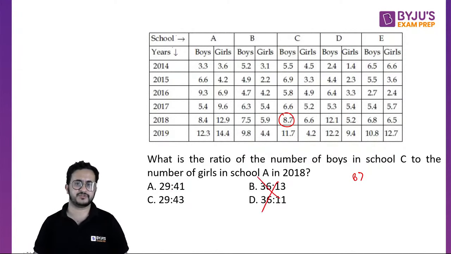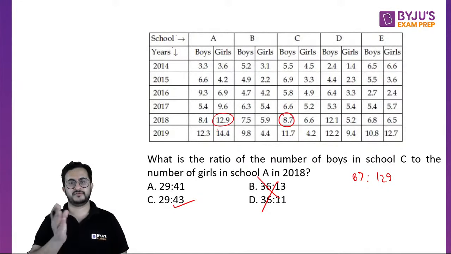I can reject these two because 87 is a multiple of 29. And the number of girls in A in 2018 is 129, that is 43, divide by 3. So it is 29 ratio 43. Such a simple question.